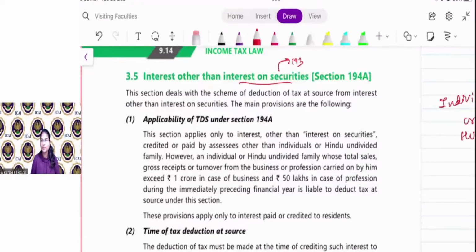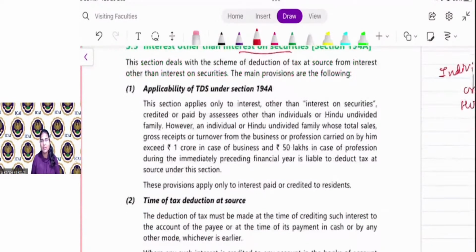If you are an individual and you are paying interest other than interest on security to anyone, then you have to check whether your turnover in last year is more than 1 crore. If yes, then in current year you are required to deduct tax on such interest. If no, then you are not required to deduct tax. Is that clear, everyone? This will also come in majority section.